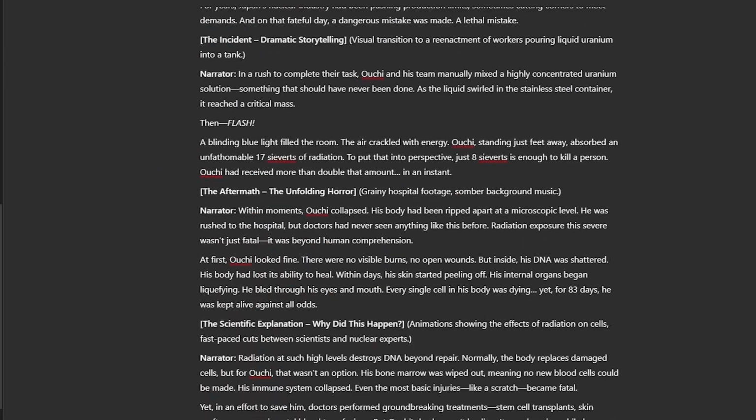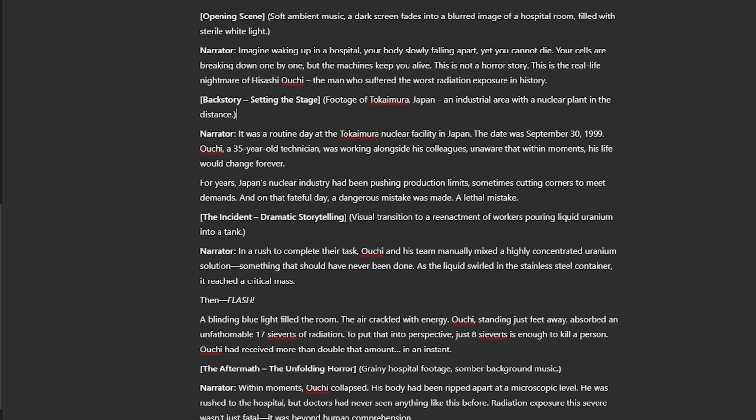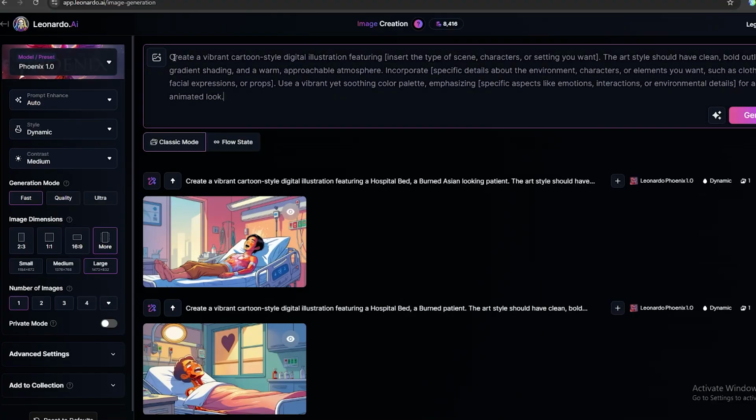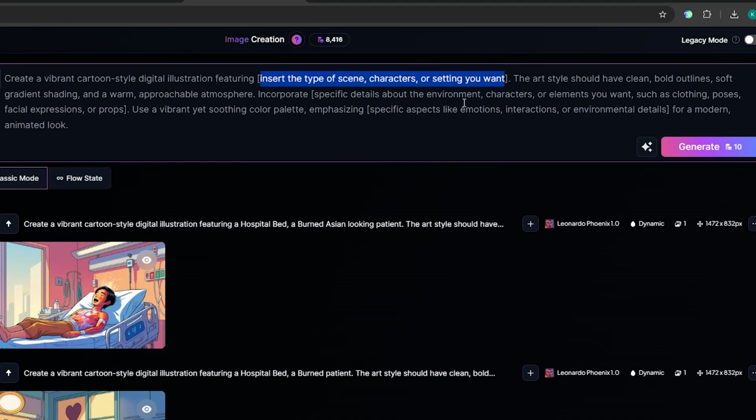First, you need to read the whole script at least 2 times and understand the whole plot. Now, we need to make some animated cartoon scenes to represent some scenes, and we are going to use some of the actual images as well. So, let's first start with generating some images.